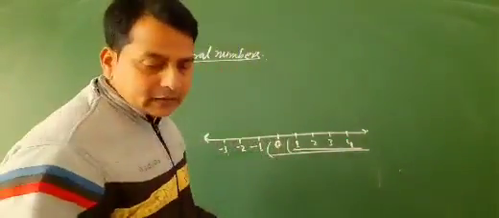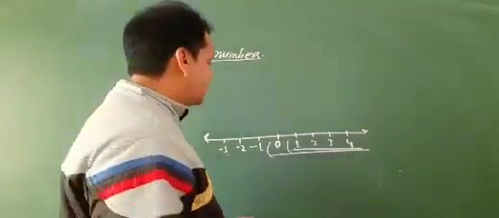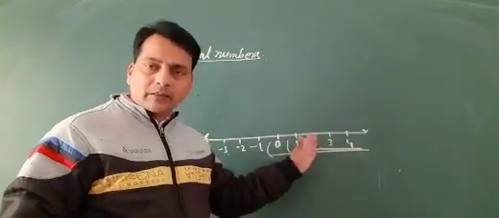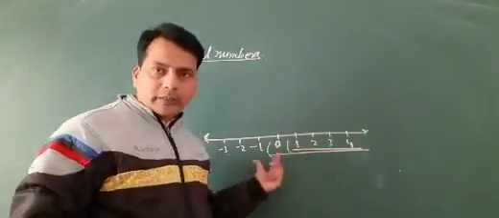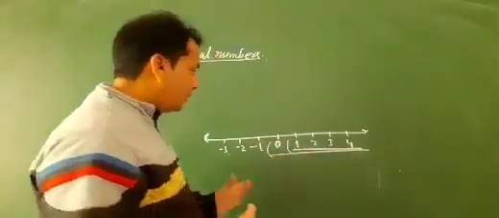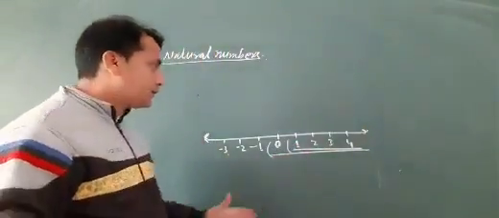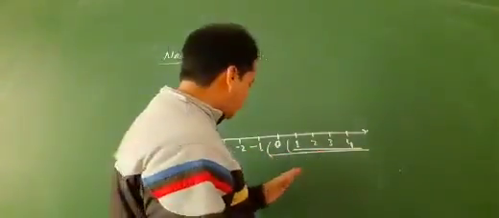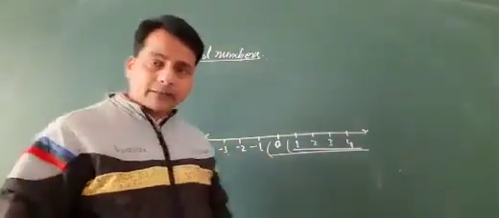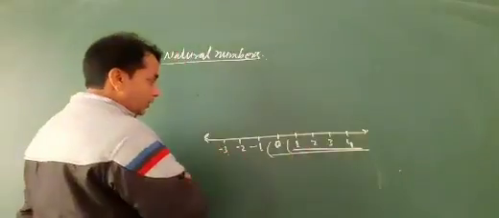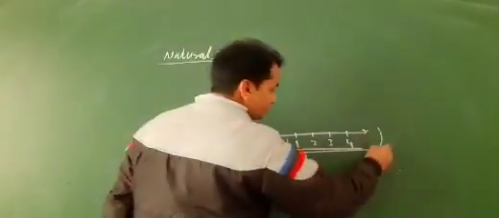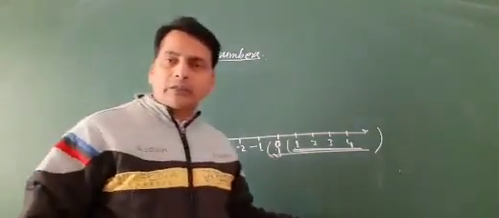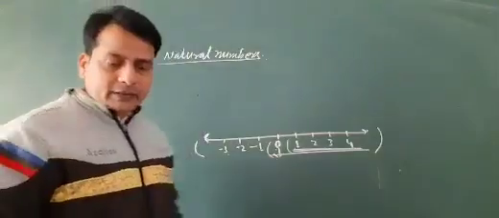Now next is the integers. As you know, the numbers represented on the number line are positive, negative and 0. So the integers are the set of all the positive numbers, negative numbers and 0. That is called the integers.